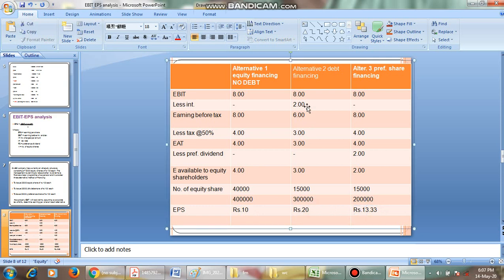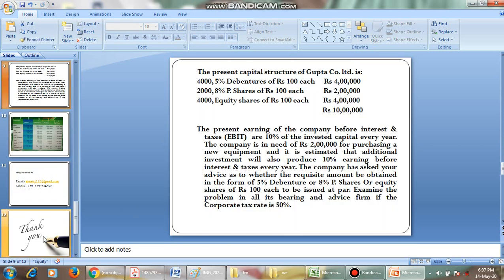So if you go for 25,000 debentures with 8% interest rate, we get 25 lakh rupees and the EPS is 20. Okay, then we go for the next problem.